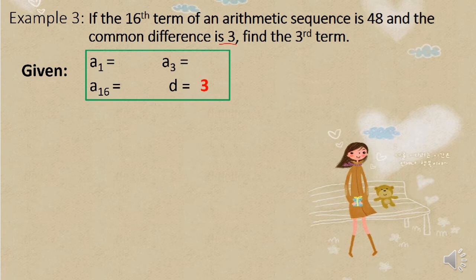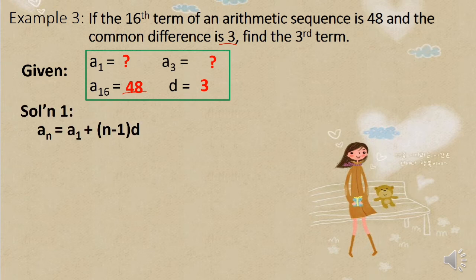And then we also have the 16th term or a sub 16, which is 48. And the unknown is the third term. We're going to solve for the third term. But since we need the value of the first term in the formula, we will solve the value of the first term first because it is not given.